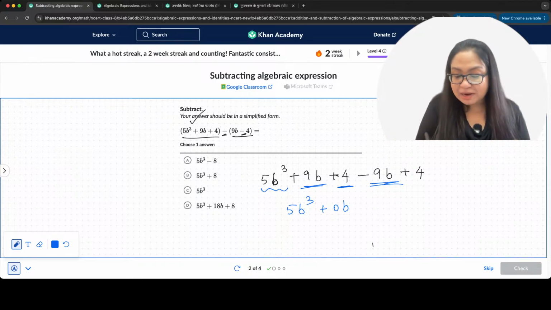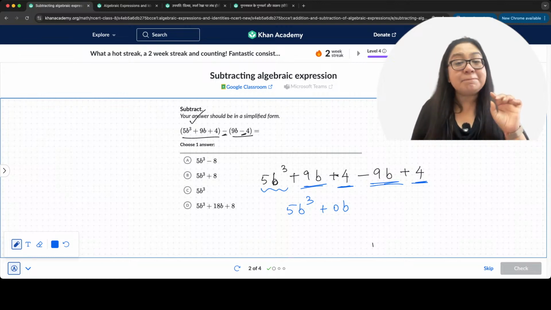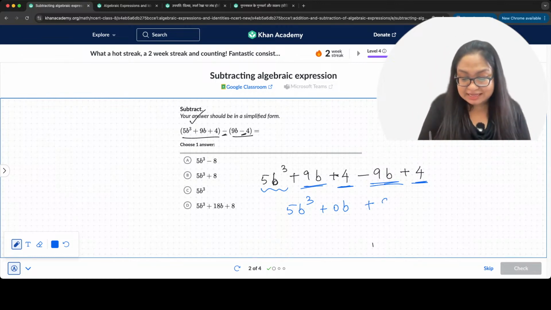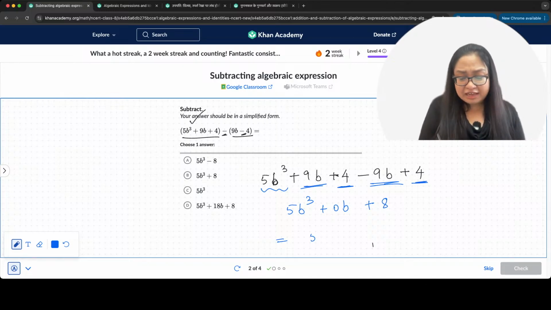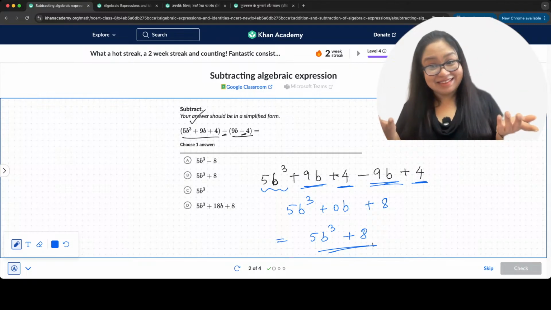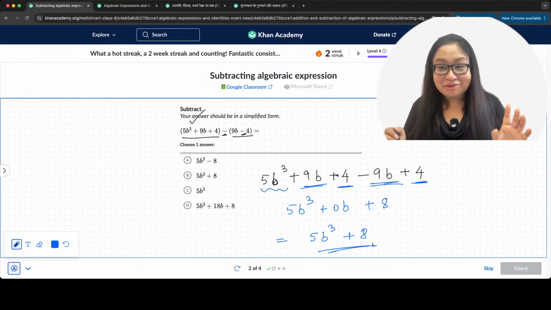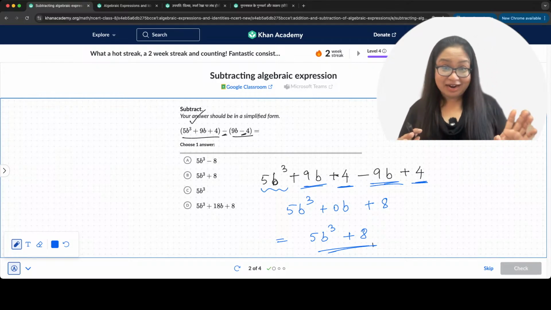Now we have plus 4 and plus 4. Plus 4 and plus 4 gives me plus 8. So plus 8. And what are we left with? We can write it as 5b cube plus 8. Right? That's it. So what do we get? We get 5b cube plus 8, right?